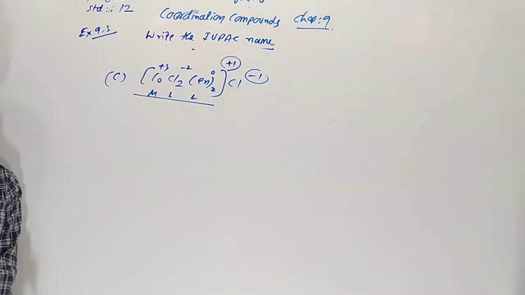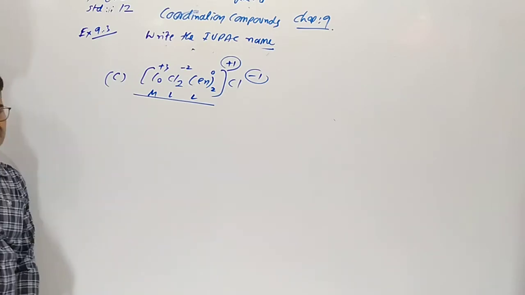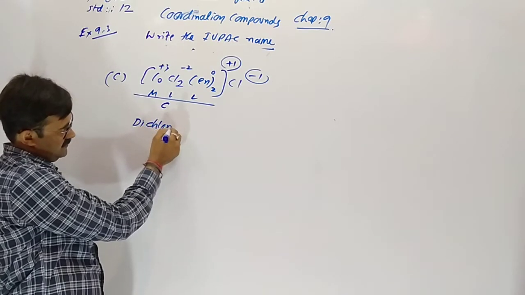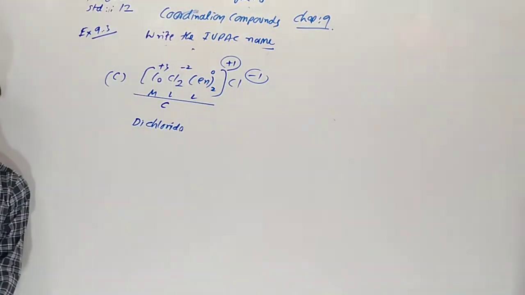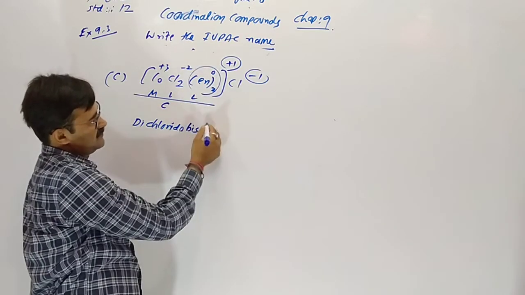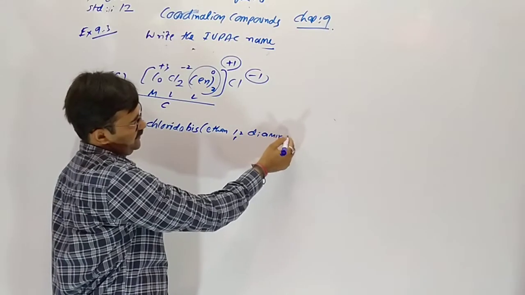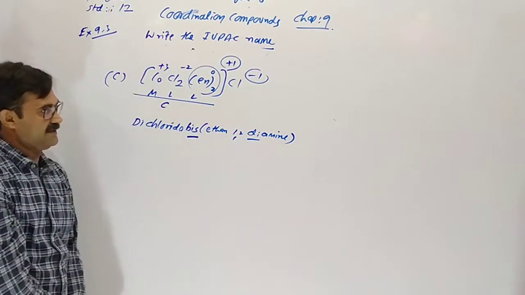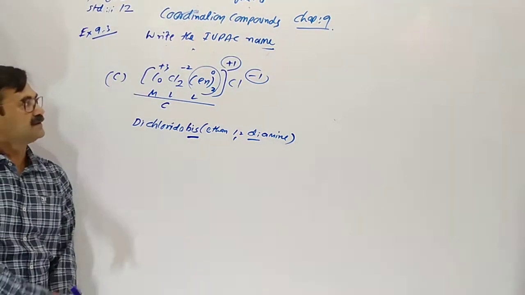First of all ligand, in alphabetical order: chlorido comes first, dichlorido. Here is bis. Why bis? Because here a number comes in the ligand name, ethane-1,2-diamine. Here di comes, so di is not applicable; we have to take bis, bis(ethane-1,2-diamine).